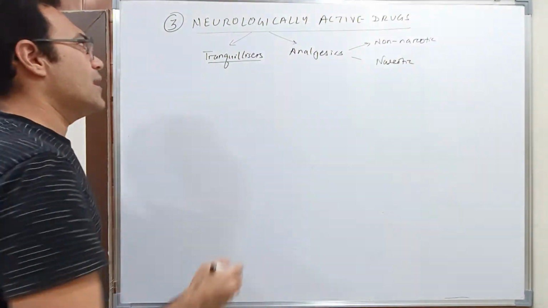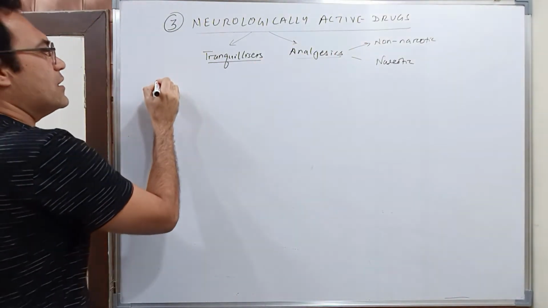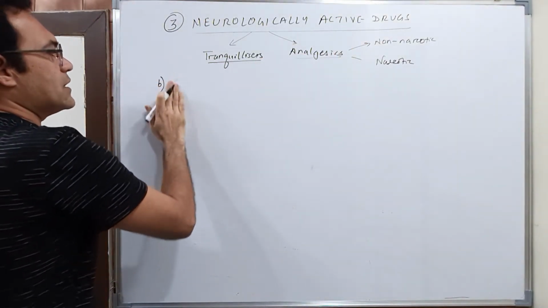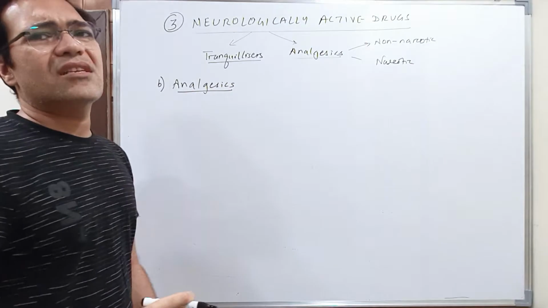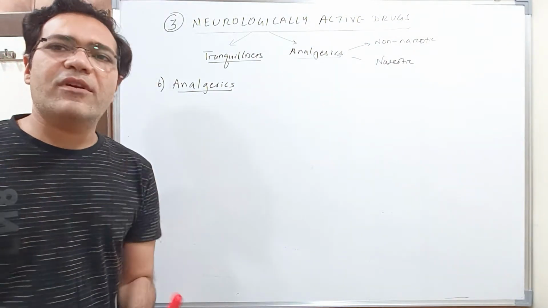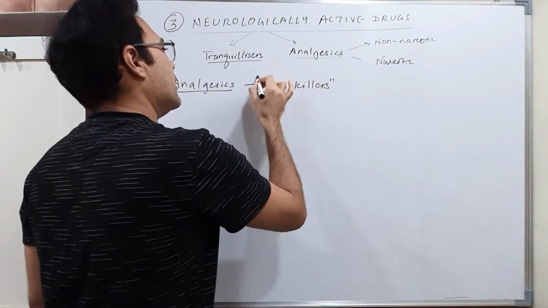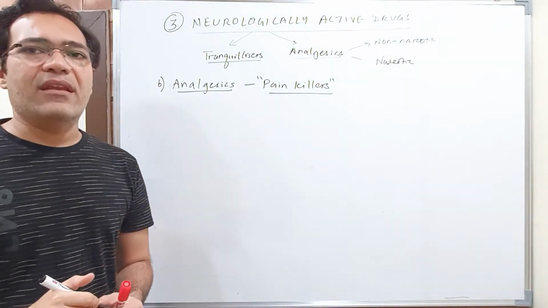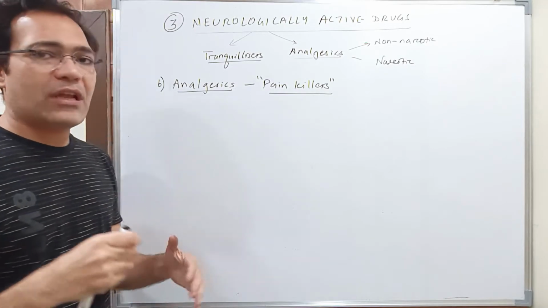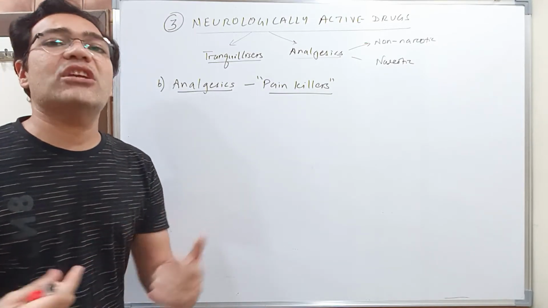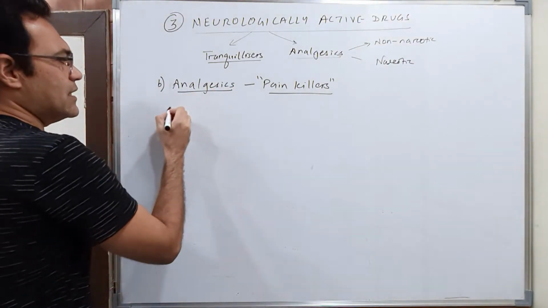Now students, let us come to the next category of neurologically active drugs, that is analgesics. See students, in very simple words, analgesics are painkillers. They help to relieve pain. Like if you have a headache, you take a medicine. If it hurts here, you take a medicine. So for killing or abolishing pain from your body, analgesics are used. Now students, analgesics can be of 2 types.